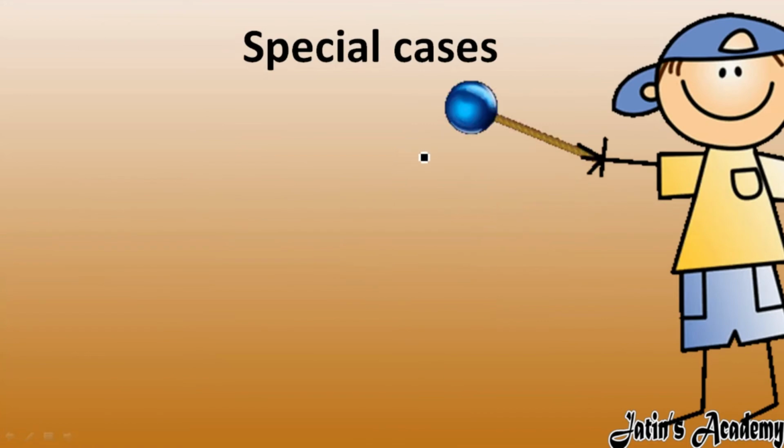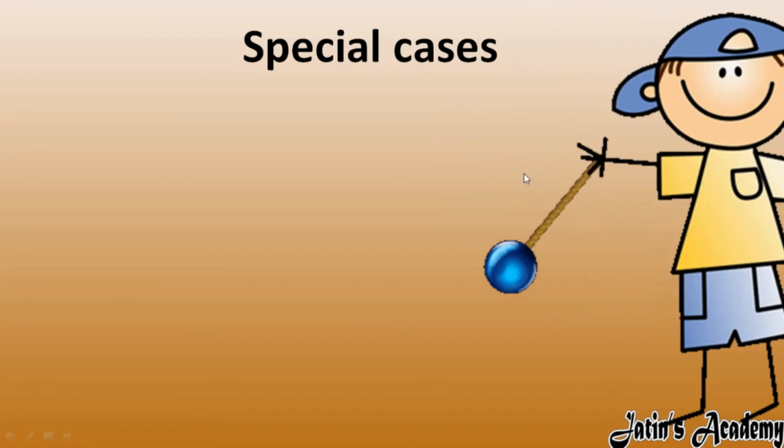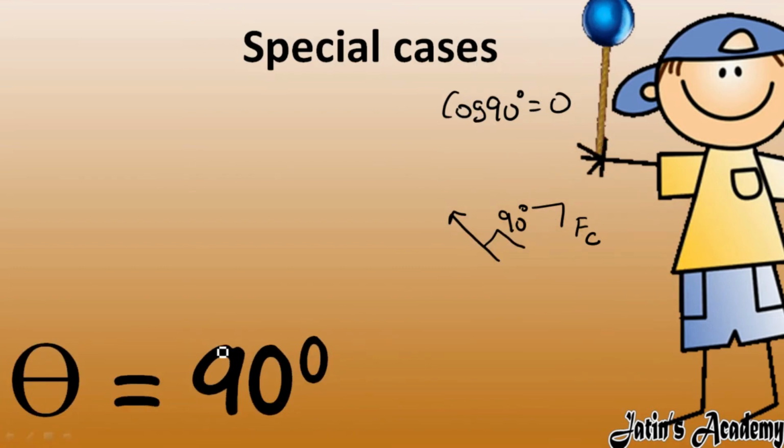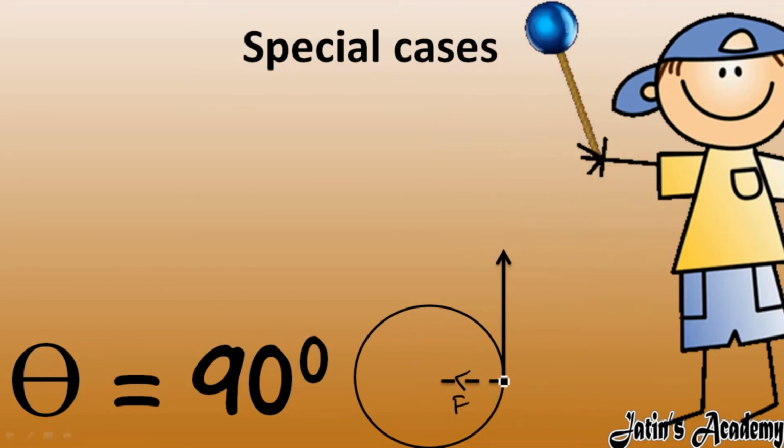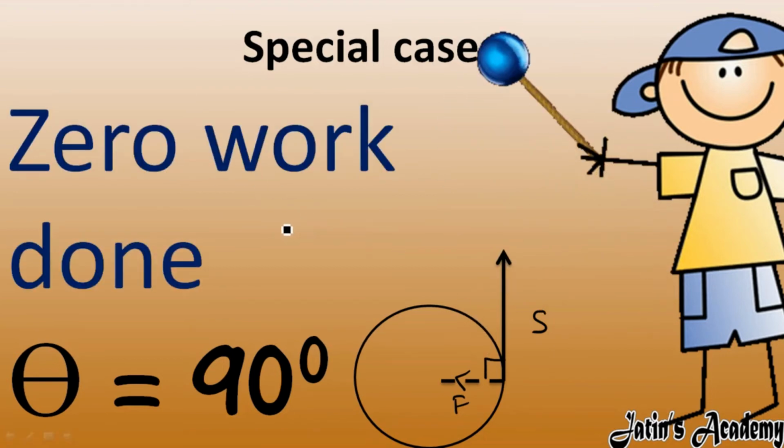Next we have the next special case. This is basically a rotational case, which we have done in uniform circular motion. If you remember, there is a centripetal force acting in this direction and the displacement occurs in this direction. So the angle between them is 90 degree. cos 90 degree is 0, so this is a special case of zero work done. If I take a circle here, this is the direction of force and this is the direction of displacement, and the angle is 90 degree. So this is an example of zero work done.